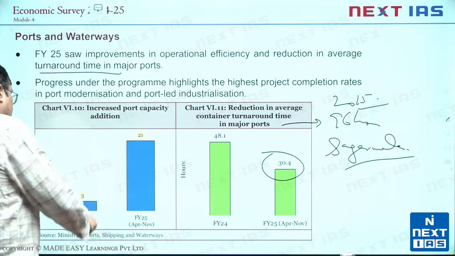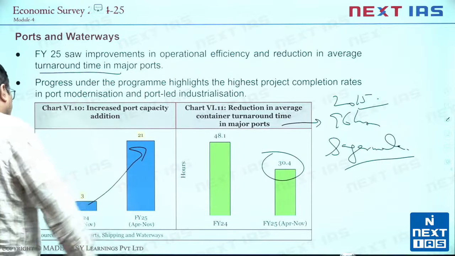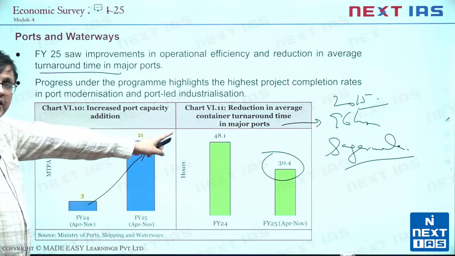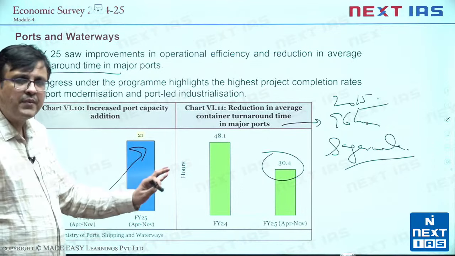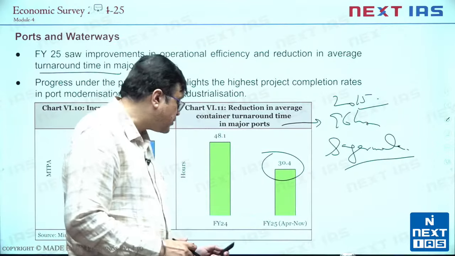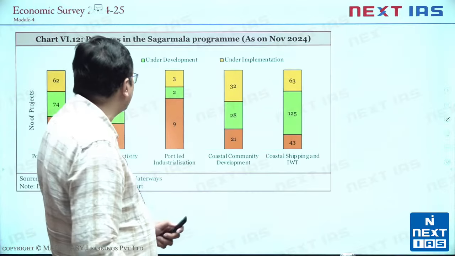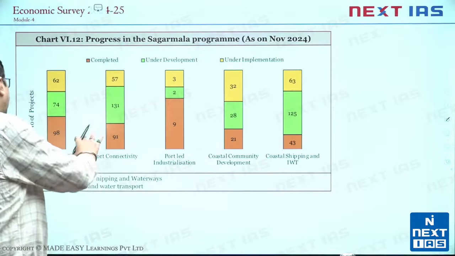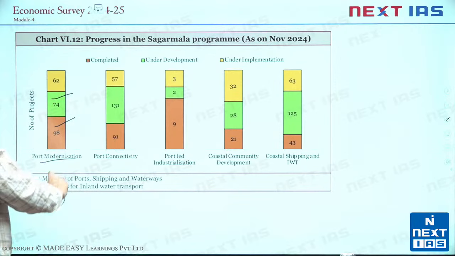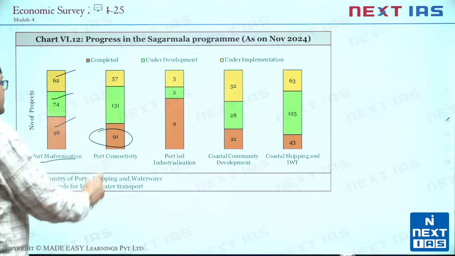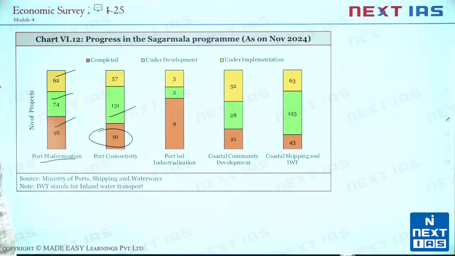Similarly, port capacity addition has increased from 3 million tons per annum to 21 million tons per annum in the last 1 odd year. So there is huge increment that we see in port capacity as well as in reducing the turnaround time on ports. अगर सागरमाला प्रोग्राम के प्रोजेक्ट को देखें, in modernization 98 projects are completed, 74 are under development and 62 are under implementation. For connectivity, 91 are completed, 131 under development and 57 under implementation.